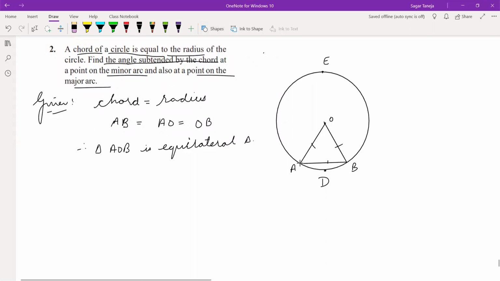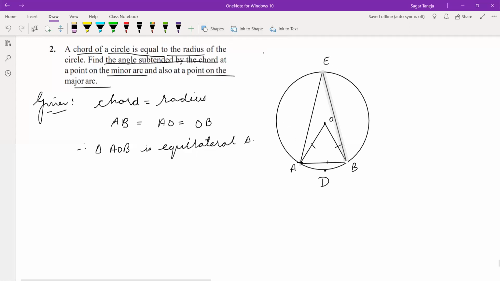Now we have to make angles on the major arc and minor arc from A and B. So from AB, I am making an angle on the major arc first. Fine.